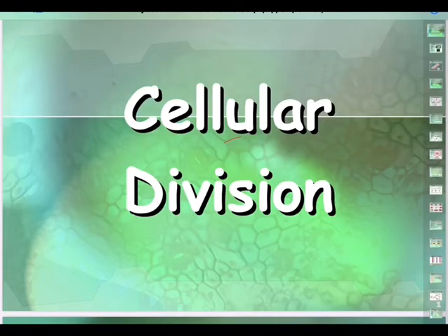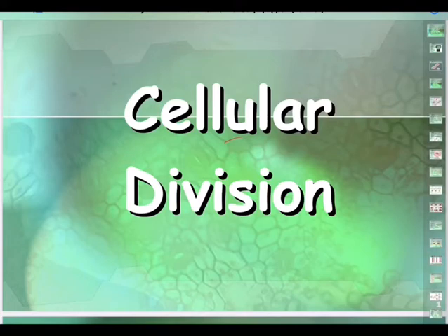This unit has a weightage of 15 marks, and in this unit there are 3 chapters. Chapter 1, cell, the unit of life, which we have finished, and the second chapter, biomolecules, which we recently finished. Now in this session we are going to introduce ourselves to cell cycle and cell division. Since 3 chapters have 15 marks, we can presume that each chapter on average will have 5 marks weightage.